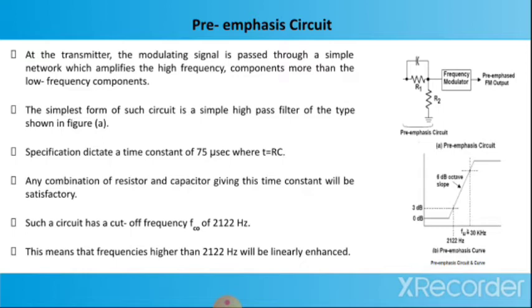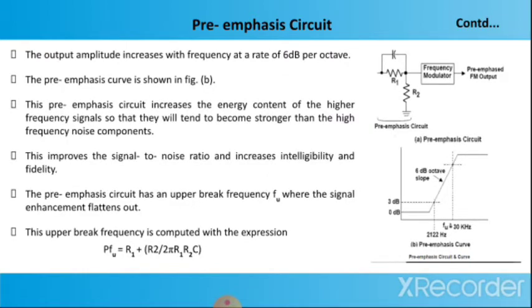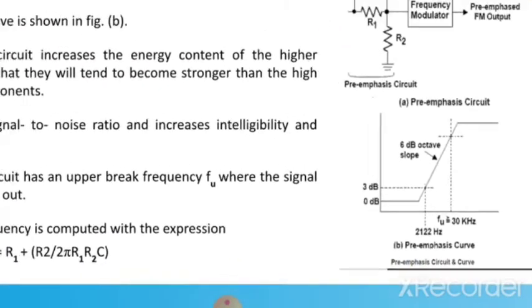Such a circuit has a cutoff frequency fco of 2122 Hz, or you can also call it 2.1 kHz. This means that frequencies higher than 2122 Hz will be linearly enhanced. The output amplitude increases with frequency at a rate of 6 dB per octave. The pre-emphasis curve is shown in figure B. So this is figure B.